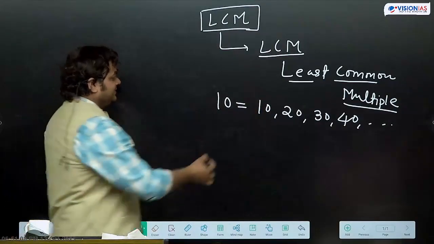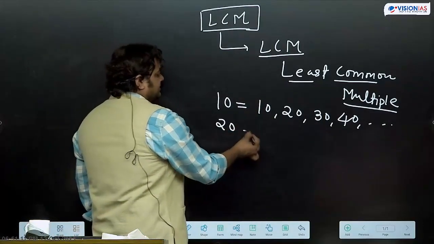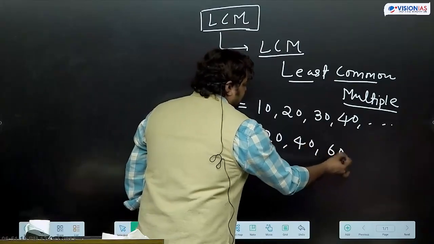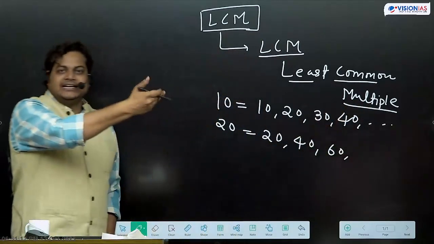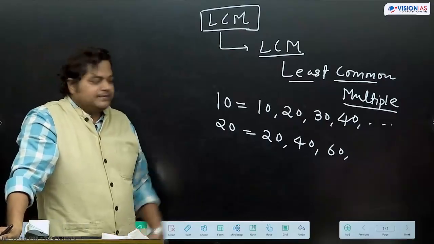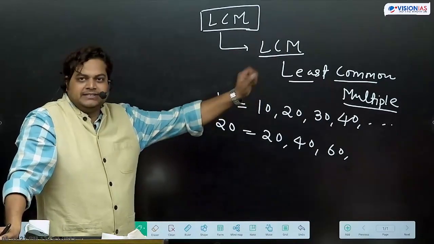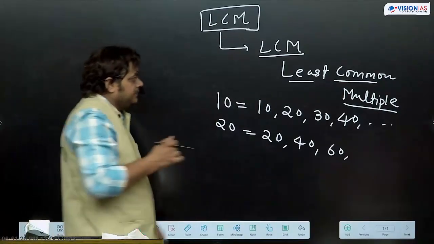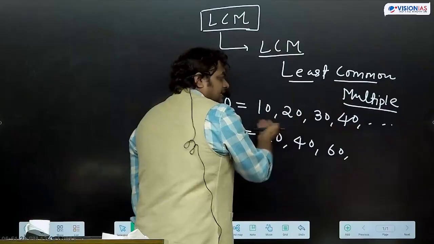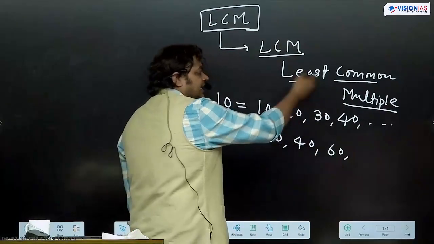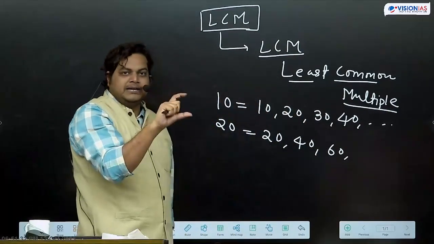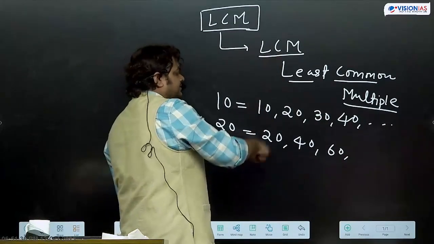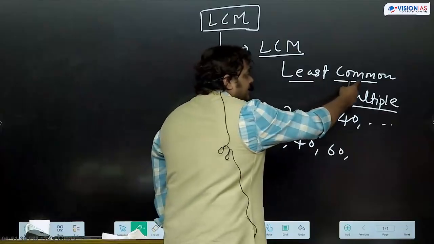So if I write 20 के multiples, 40, 60. So multiples means basically the table of that number. 10 into 1, 10 into 2, this way it is coming. So if two numbers are given, what will be the multiples we understood? And factors are different. है ना? Multiples or factors में there is a difference. So here we are talking about multiples. So multiples में it is written common multiple.